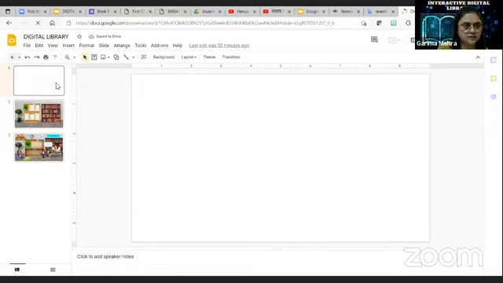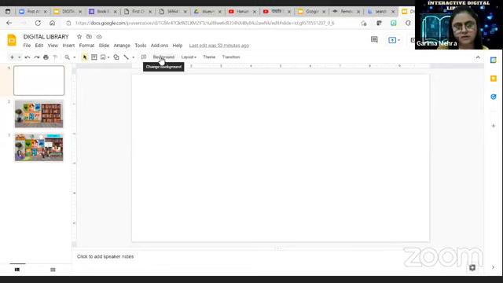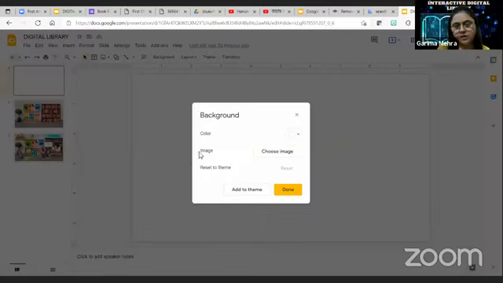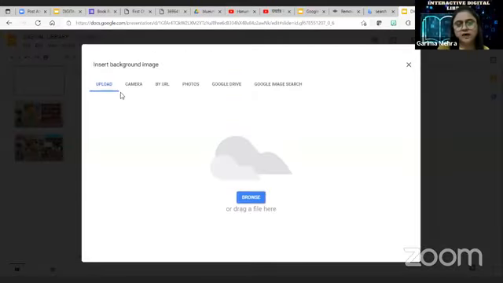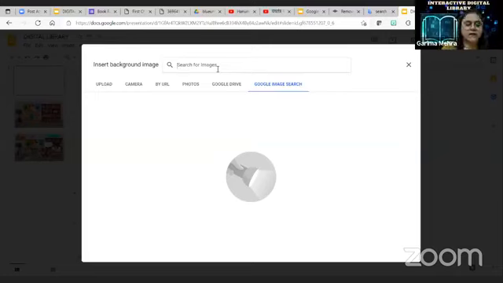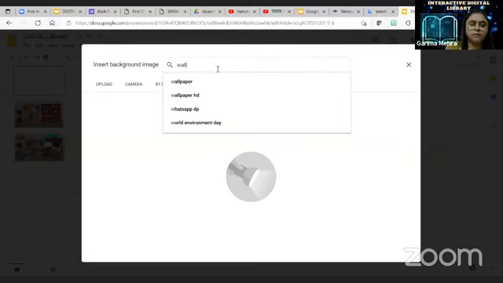In this, we will have a blank slide. First and foremost, we have to insert a background for our digital library. There is a background option over here. You will click on the background and choose the image. Then you have different options: upload, camera, by URL, photos, Google Drive, Google image search. If we want to take it from Google, we will click on this and write wall and floor background, because we want it for a library.